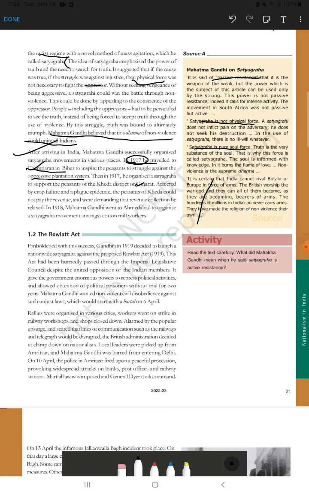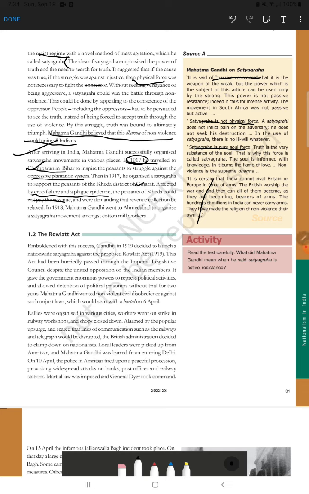Here revenue is very important. They couldn't pay the revenue because of so many difficulties due to crop failure and plague epidemics. So Gandhi demanded that the revenue collection should be relaxed in Kheda.